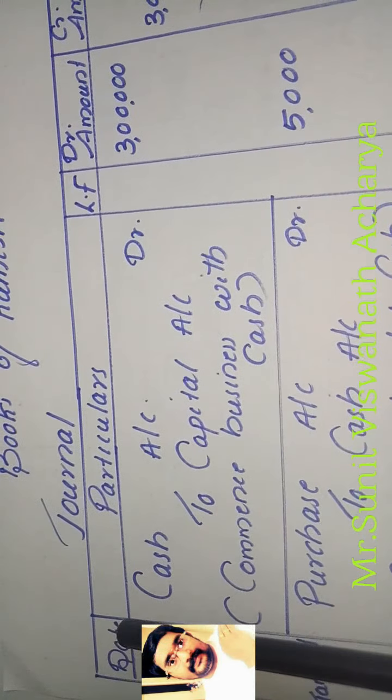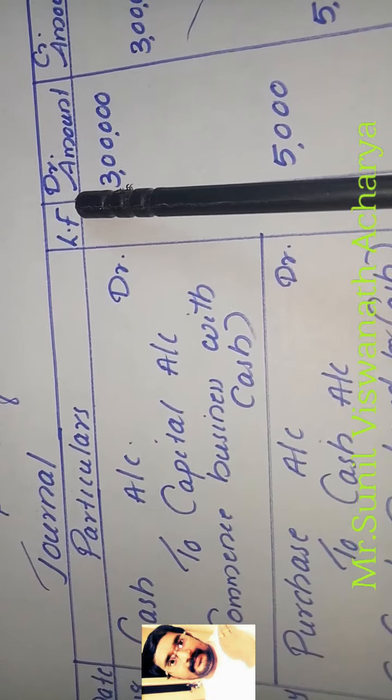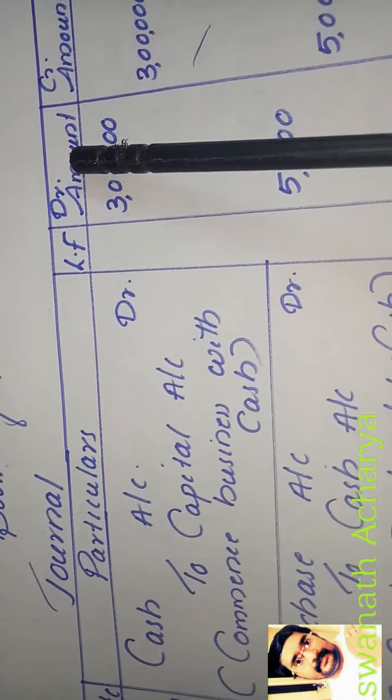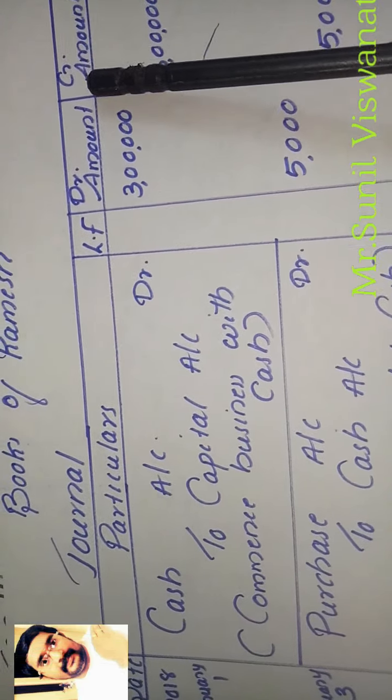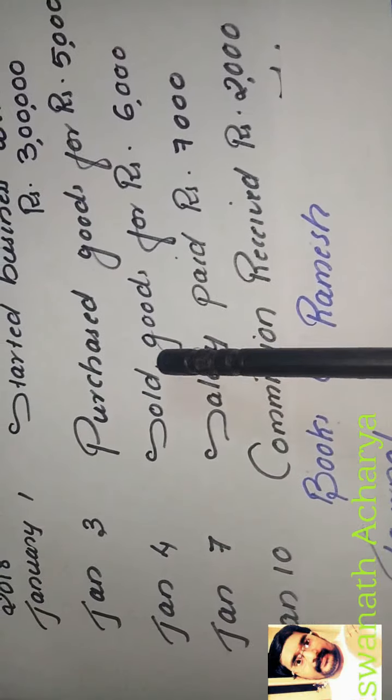Format of journal we already studied. First column date, second column particulars, third column ledger folio, that means page number of the ledger book, then the debit amount column and credit amount column. Okay, so this is the format. Now we can see how to record the transactions one by one.